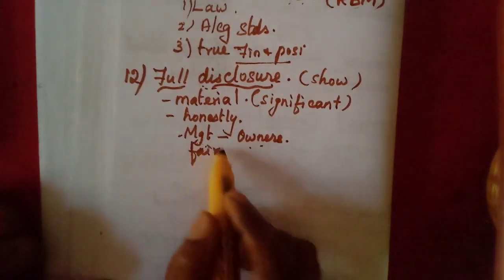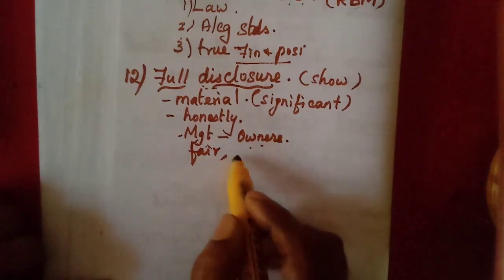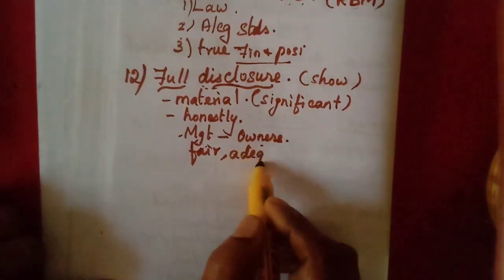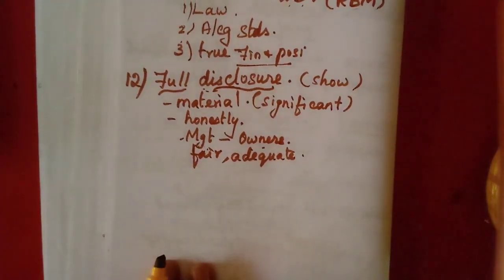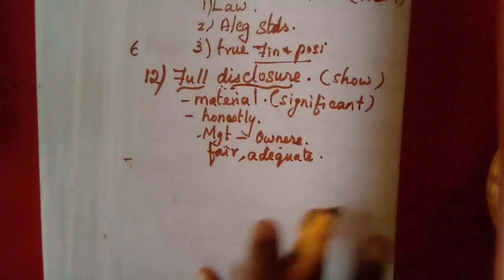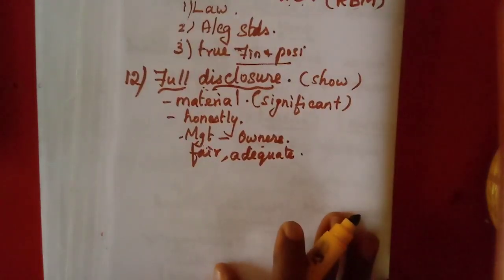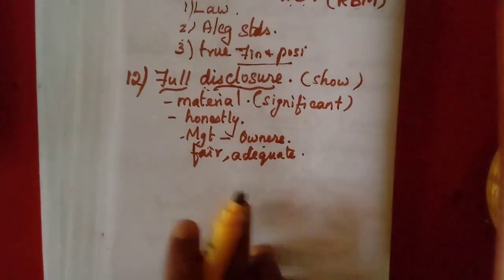Okay, all reasonable information must be shown. What are the needed, adequate information, what information do the owners want to know? That information must be shown in the books of accounts. Only then can the owners or the users assess the correct profitability and the true and fair view of the financial position.